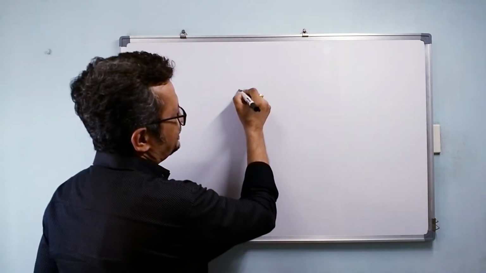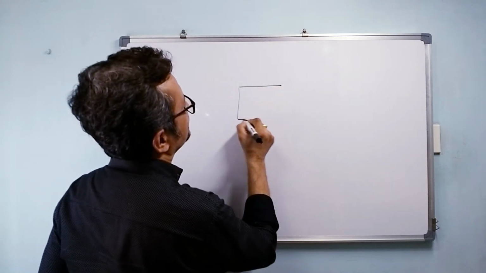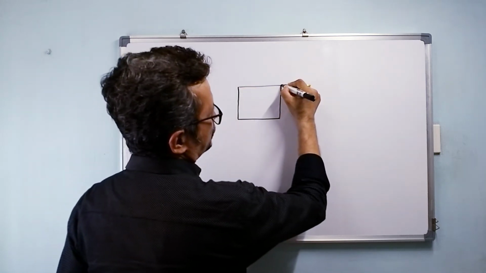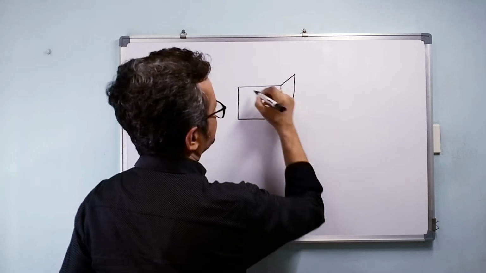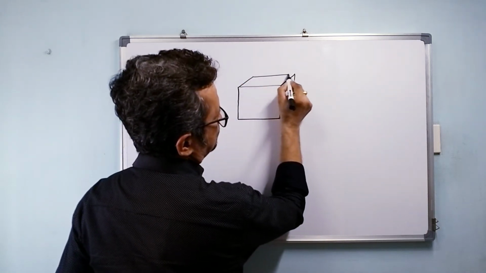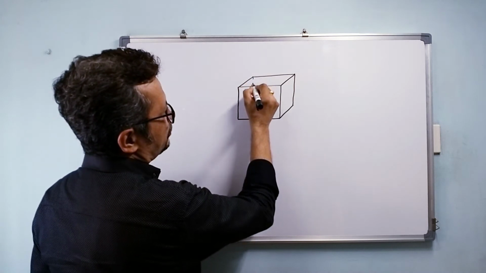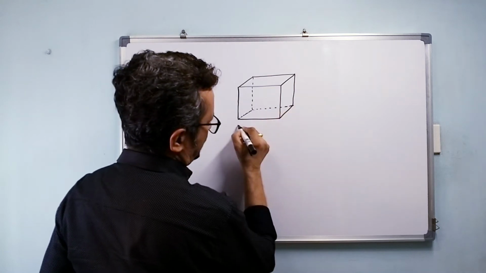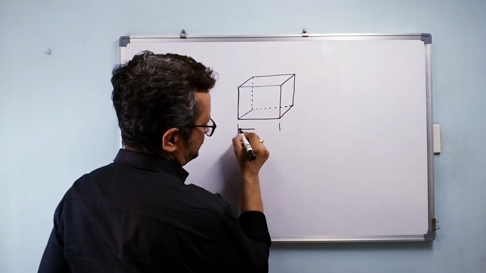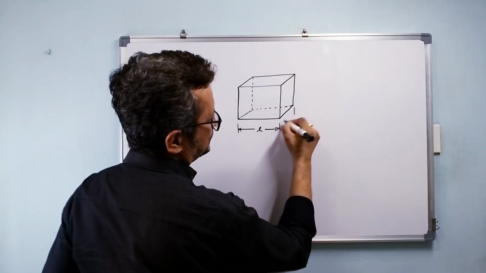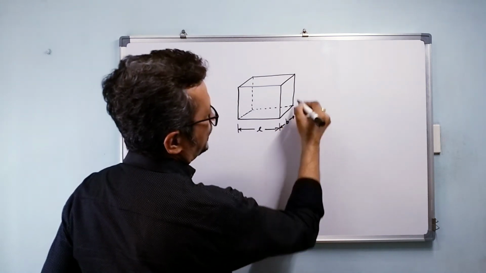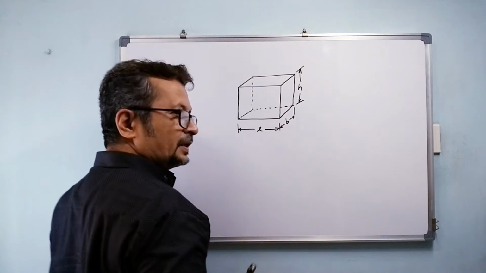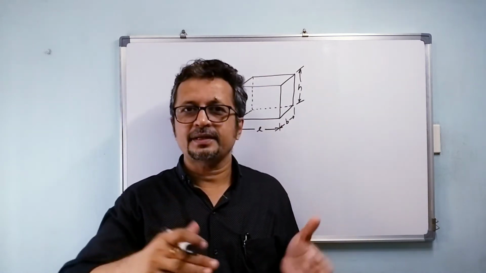So let us take this object here. Let us say this is a box. Now this box has got certain length, I'll call this length L, and then this is its breadth, and this is its height. Correct? Length, breadth, and height.